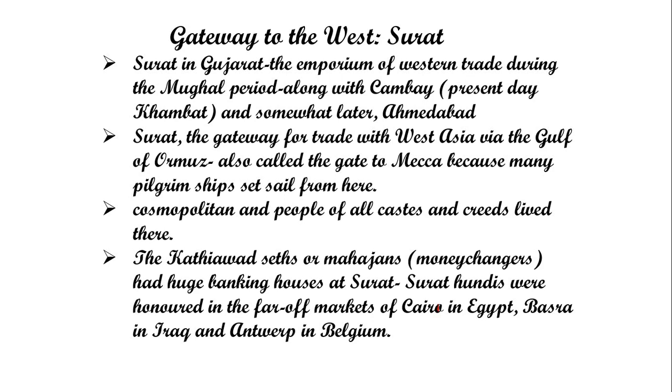And the Khatiyawad, Seth and Mahajan were related to Surat. You must know the names of these two categories. Those who were very rich and wealthy communities were Seth or Mahajan, and Khatiyawad was the place. They were honored in far off markets like Cairo in Egypt, Basra in Iraq, and Antwerp in Belgium. They were very wealthy people, famous in the world, and they were also money changers.